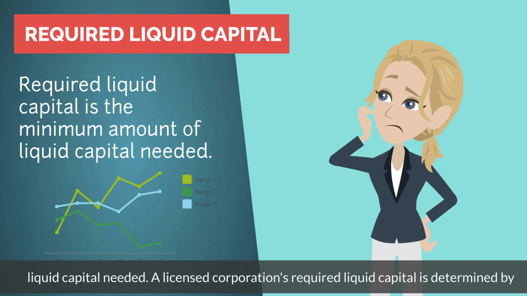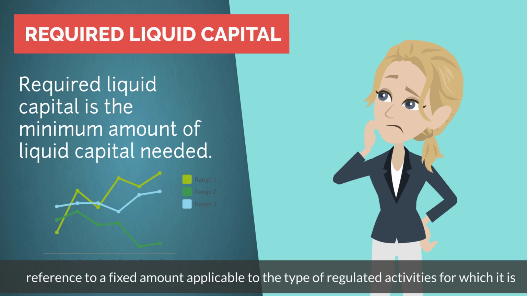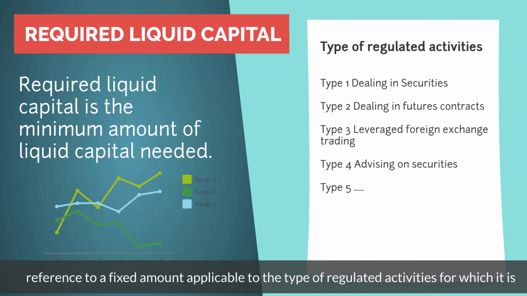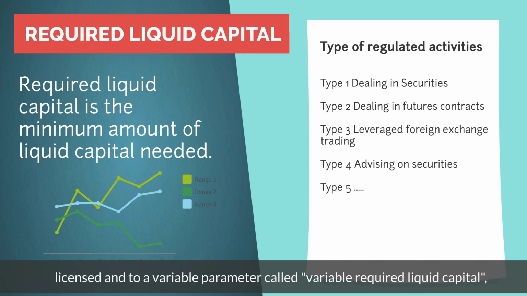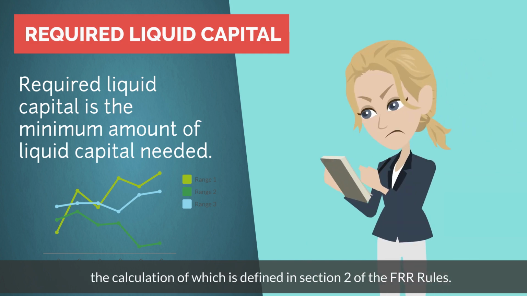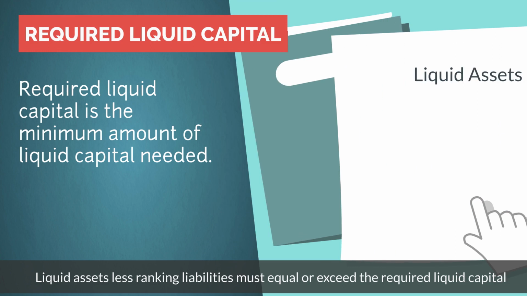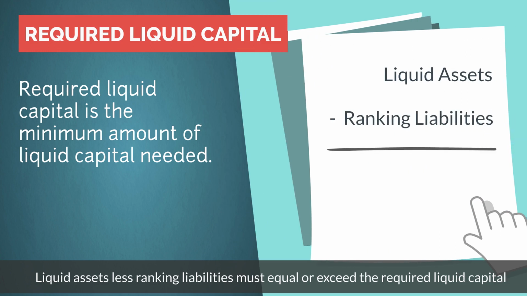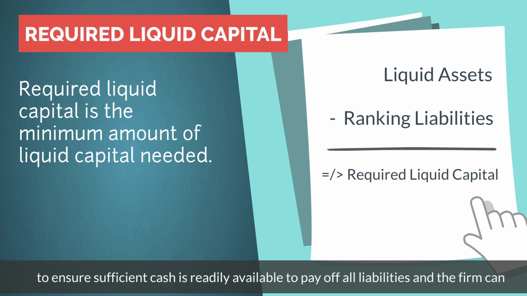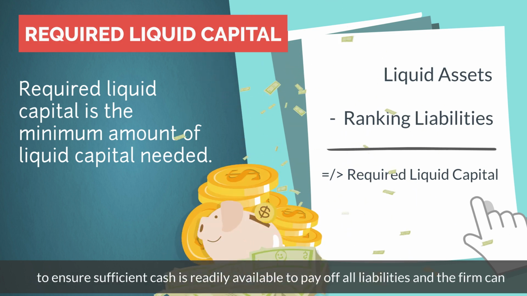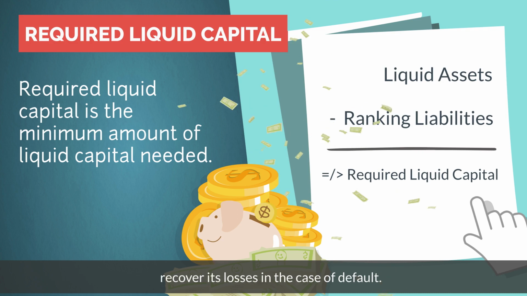A licensed corporation's required liquid capital is determined by reference to a fixed amount applicable to the type of regulated activities for which it is licensed, and to a variable parameter called variable required liquid capital, the calculation of which is defined in Section 2 of the FRR rules. Liquid assets less ranking liabilities must equal or exceed the required liquid capital to ensure sufficient cash is readily available to pay off all liabilities and the firm can recover its losses in the case of default.